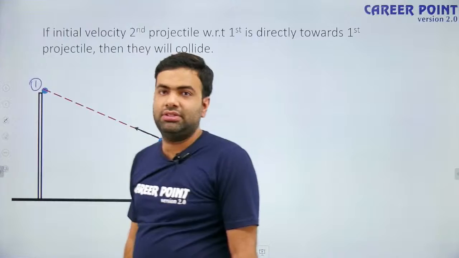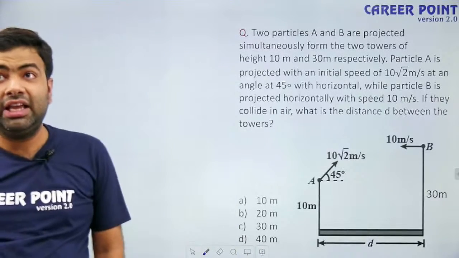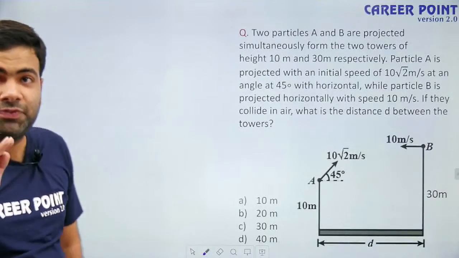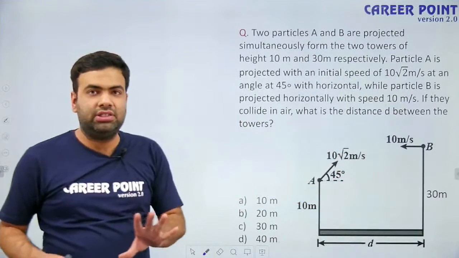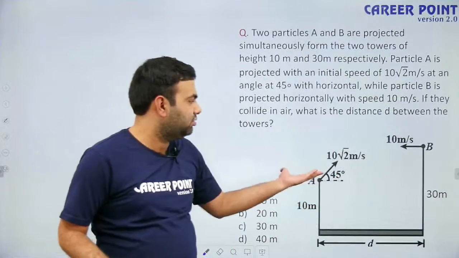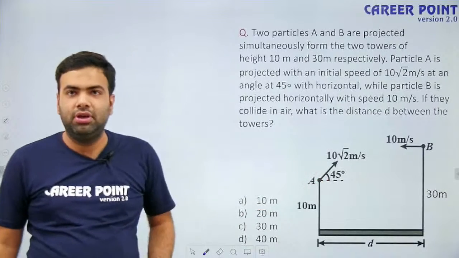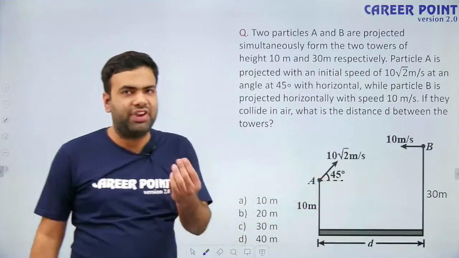Now to understand this, let me take an example. Listen carefully. Without the knowledge of the condition of two particles, you may feel that this question is almost impossible. But now you can solve these kinds of questions very easily.